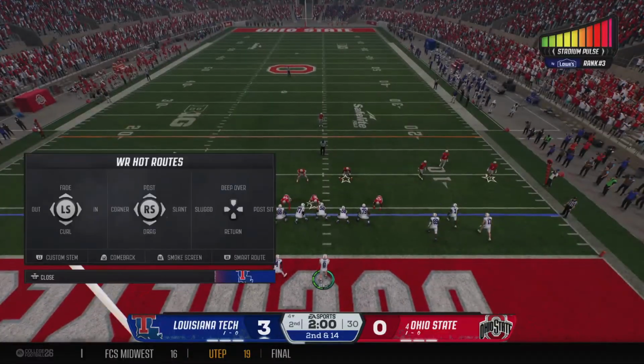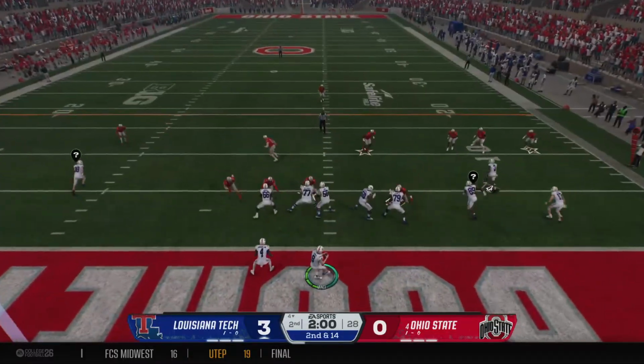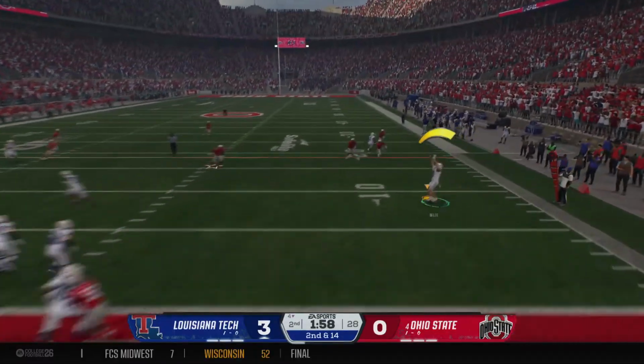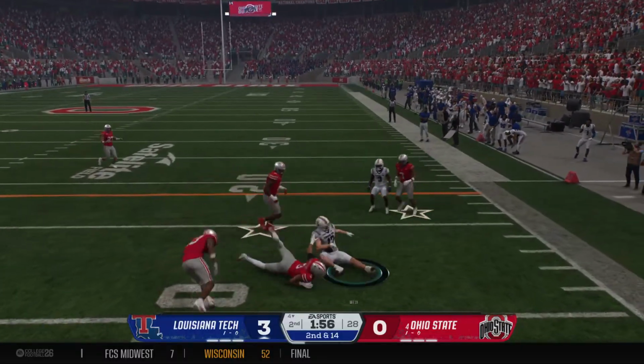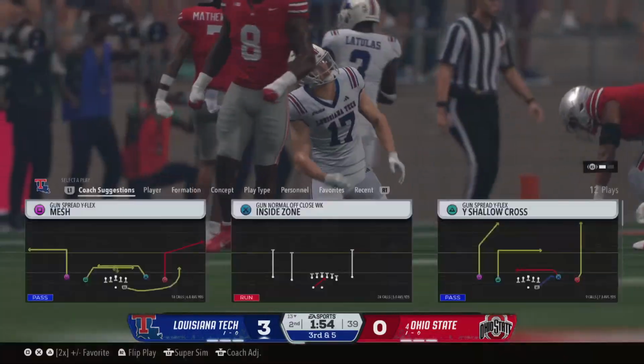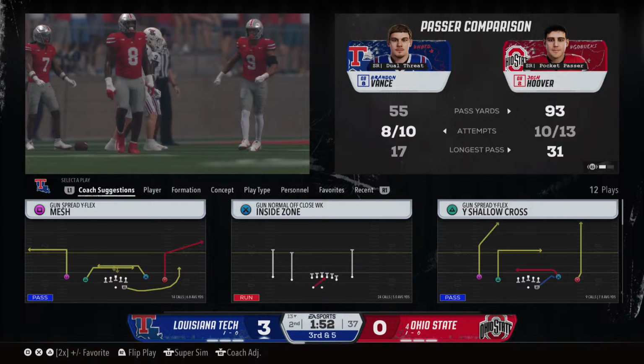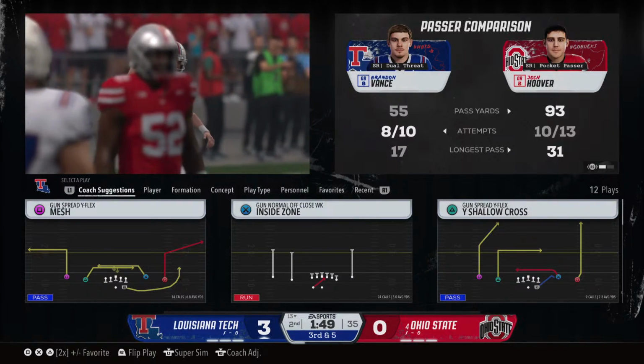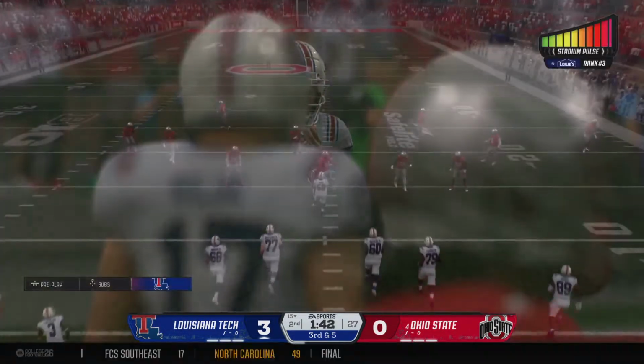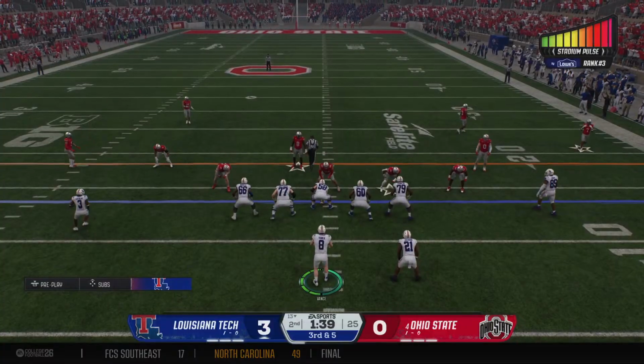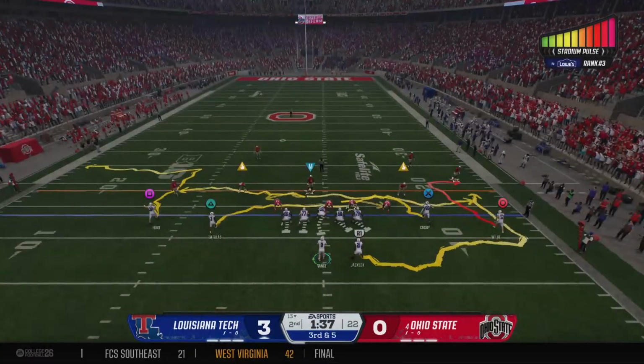Let's see what they've got on 2nd and 14. Looking to fire. Makes the catch. And he was just showing off all of the slick moves before the defense finally got him on the ground. My old coach said you'll never go broke taking a play. Take what's there, take the positive yards, and never complain.